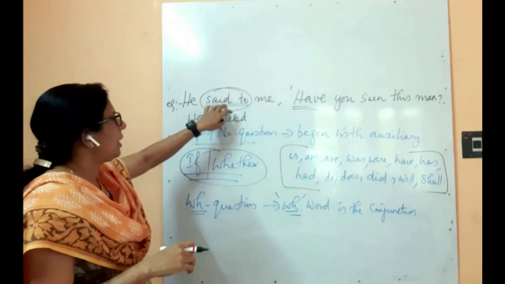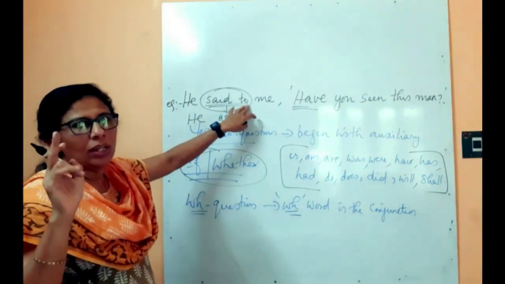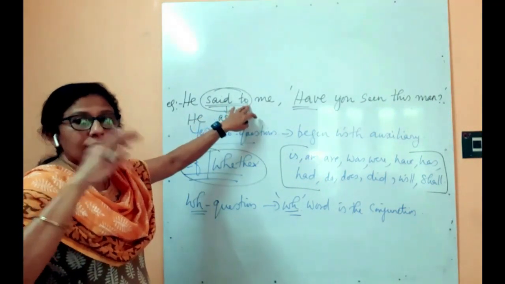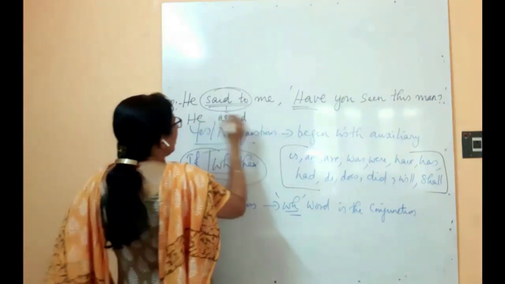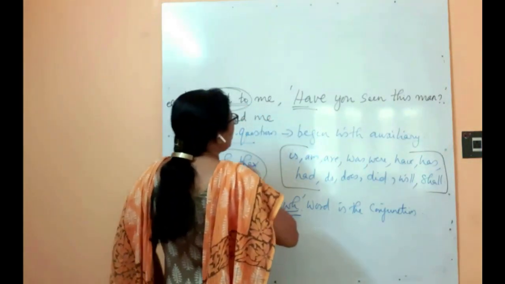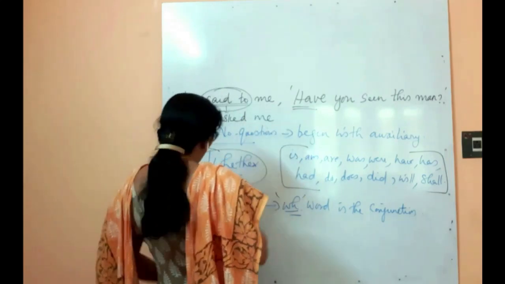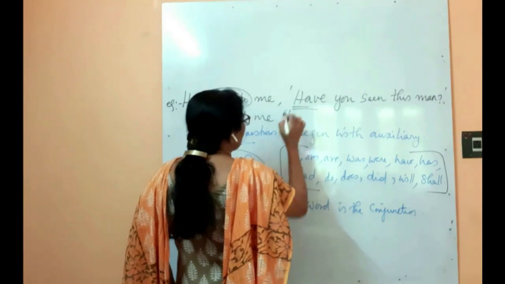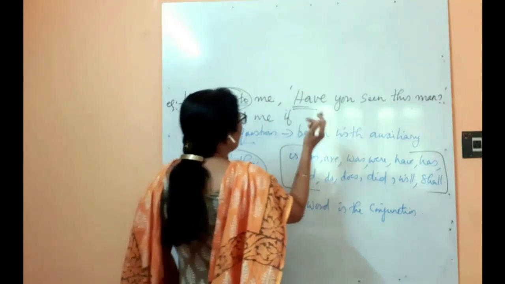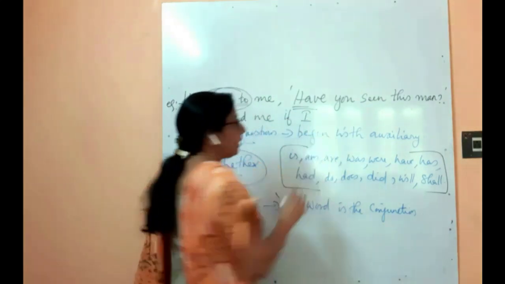Only "said" will be followed by the preposition "to". That also you have to remember. Conversion: he asked me, and which is a conjunction? "If", okay, "whether" also you can use. He asked me if, and another thing.